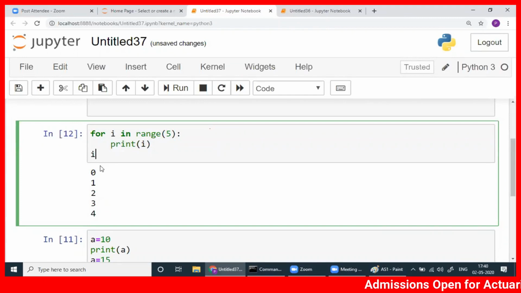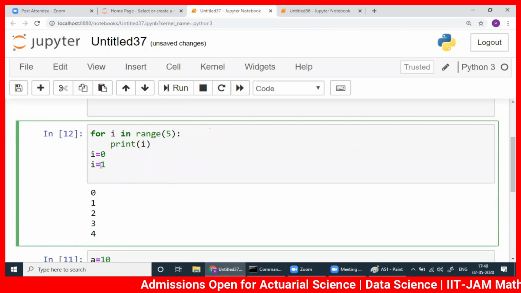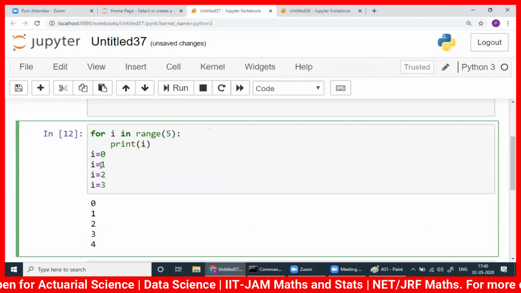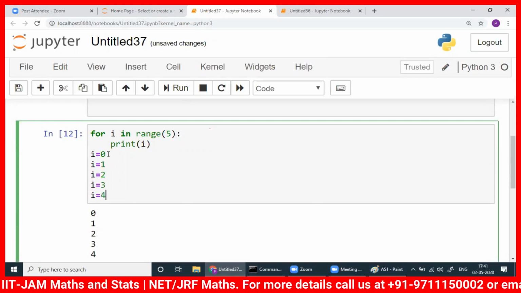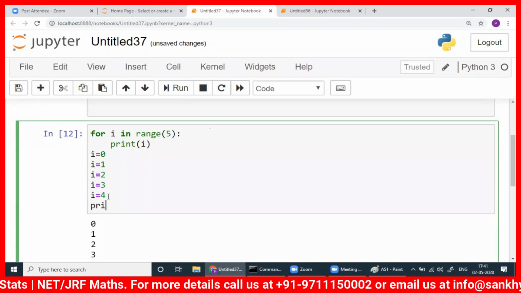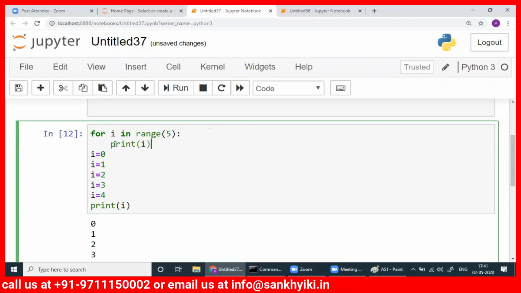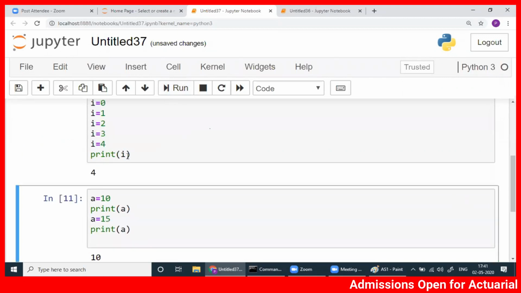I is equal to 0. Then I is equal to 1. Then I is equal to 2. Then I is equal to 3. Then I is equal to 4. Okay. So this is loop. So if you print here, suppose I print here I, what value you will get? Tell me. Forget about this now. It will not work now. You write hash symbol here. So you run it here.